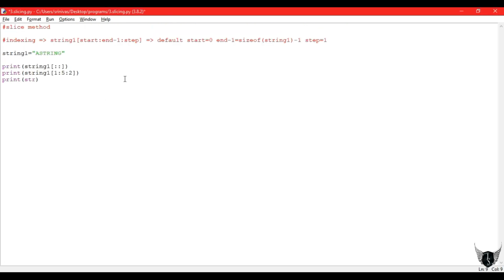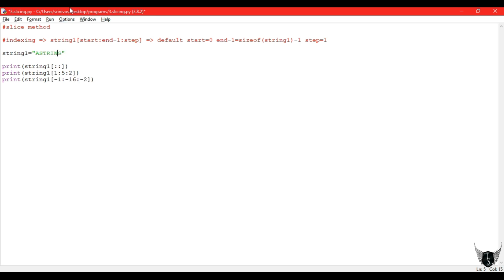So let's write another print statement consisting of string 1 of, let's try with negative values also. So let's give values -1, starting from the last index. -1 is nothing but the last index, and my step size is -2. I am coming in reverse with the string, leaving each alternate character. So G is printed, N is neglected, and I is printed, R is neglected, T is printed, S is neglected, and A is printed at last.